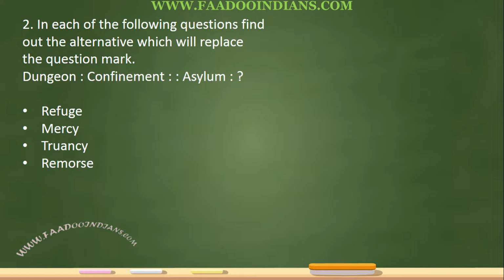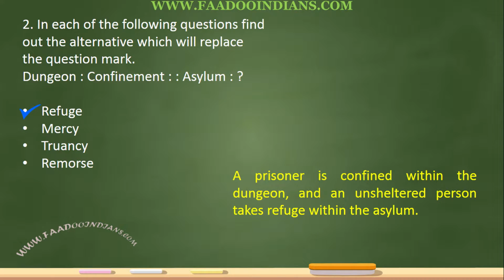Second, dungeon to confinement. So asylum is to what? Well, dungeon is a place where prisoners are kept for confinement, whereas asylum is a place of refuge. Therefore, refuge is the answer. A prisoner is confined within the dungeon, and an unsheltered person takes refuge within the asylum. So that was your second part.